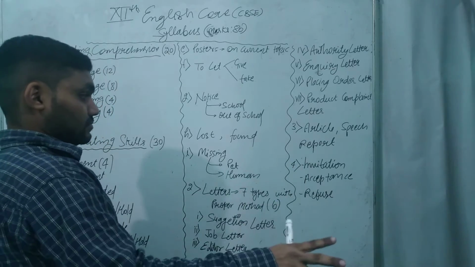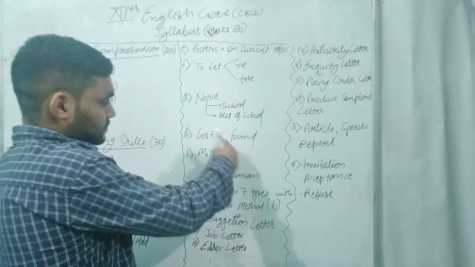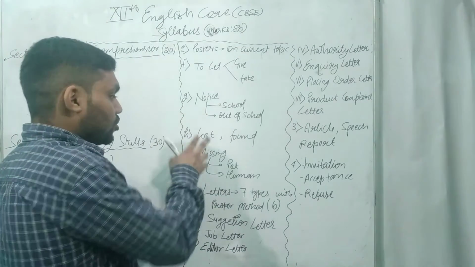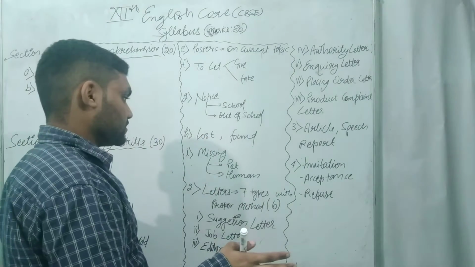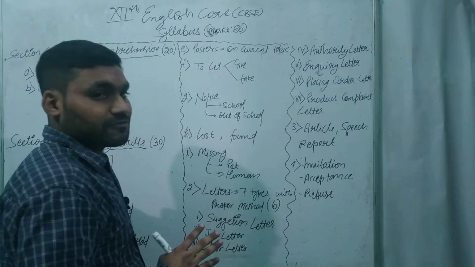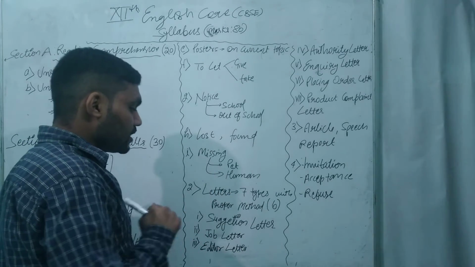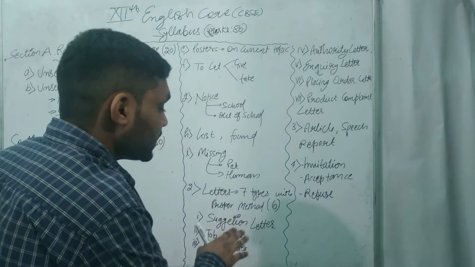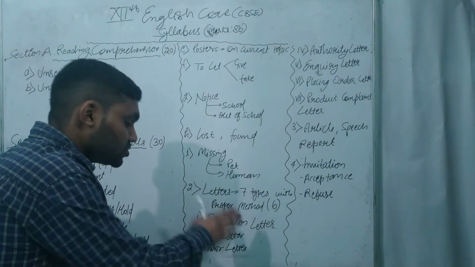Just think about these two things. What is the difference between lost and missing? Lost is for non-living things, and missing is for living things. So this is the main difference between lost and missing. And for the letters, there are 7 types of letters which we have to cover. The first is the suggestion letter.